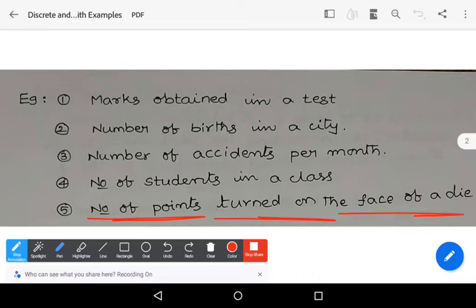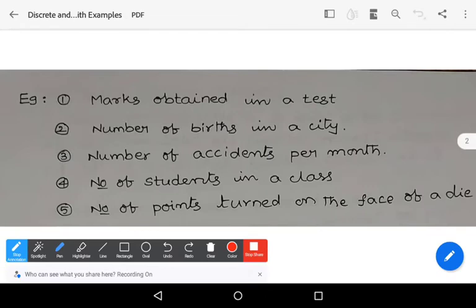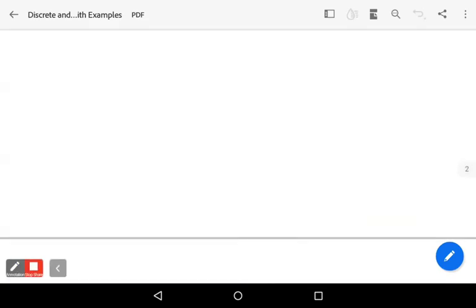And here, let us see the examples, which are simple examples. Marks obtained in a test, very clearly that is a finite number and also countable. Number of births in a particular city, always countable and finite. Number of accidents per month, countable and finite. Number of students in a class, very clearly countable and finitely countable. Number of points turned on the face of a die, again finite and countable. All these are examples of discrete random variable.